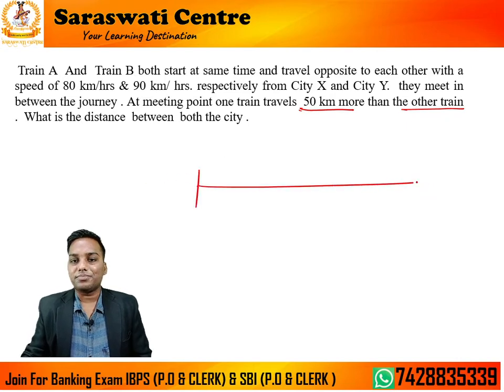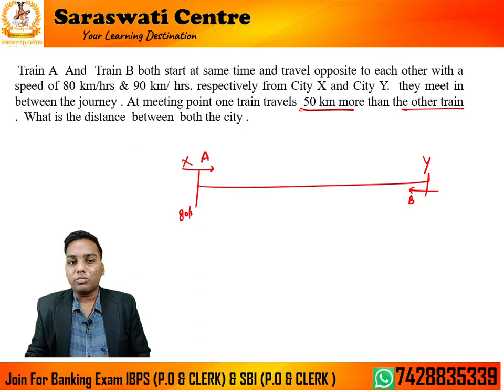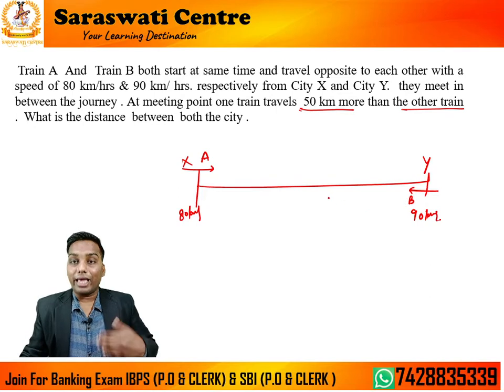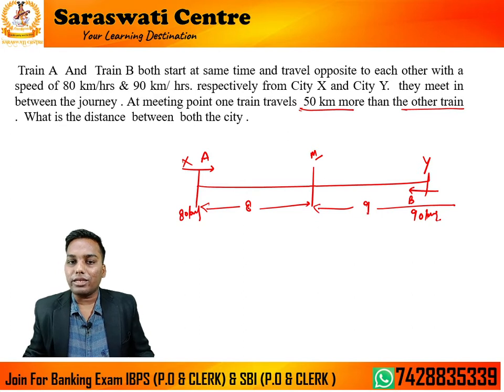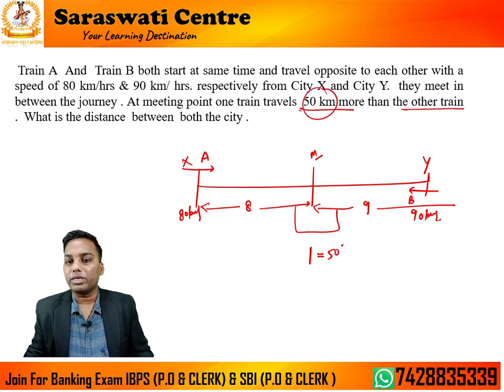Now this is X and this is Y, and this is running train A and this is train B. It is running at 80 km per hour and this is running at 90 km per hour. I can assume in between, suppose this is the meeting point, so it has to cover 9 units and it has to cover 8 units. So this is covering 9 units, it is covering 8 units. So what is the difference? The difference is 1 unit. So 1 unit is equivalent to 50 kilometers.